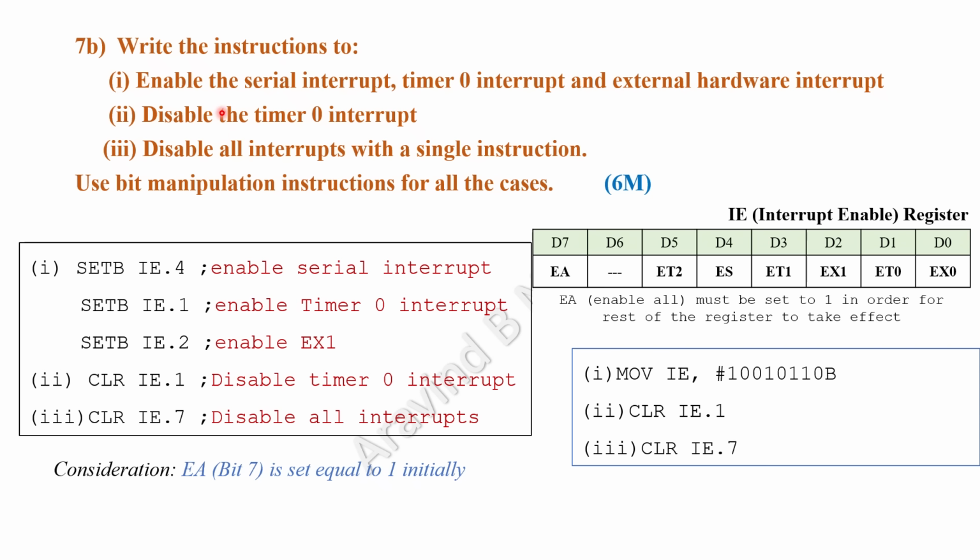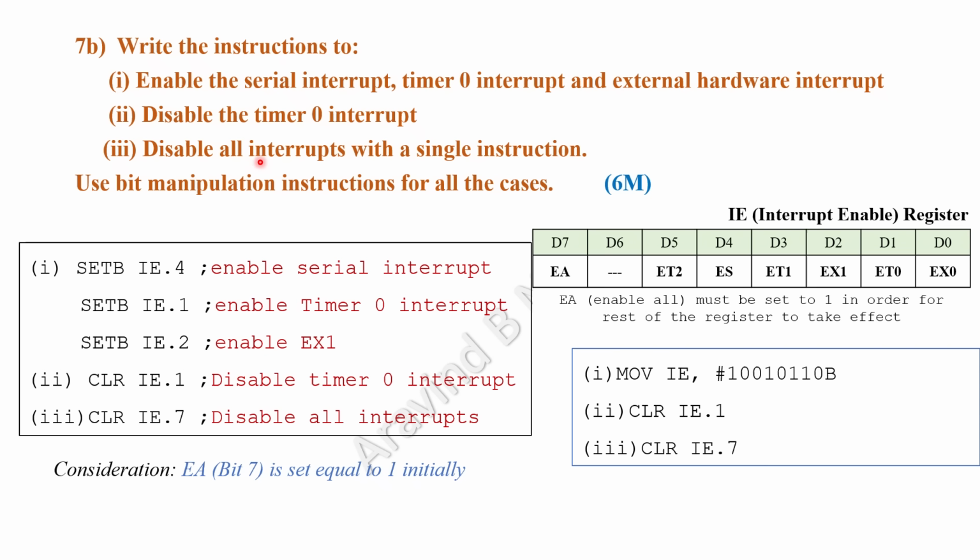Second sub question, disable the timer 0. So disable in the sense you must make that bit is equal to 0. So timer 0 available in the location D1. So clear that bit. So clear IE.1.